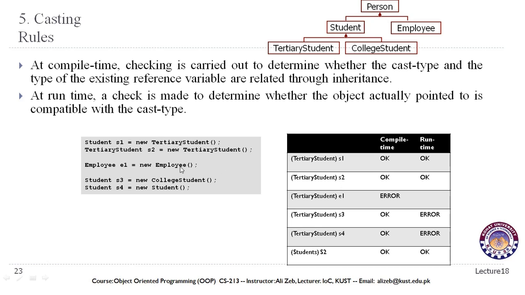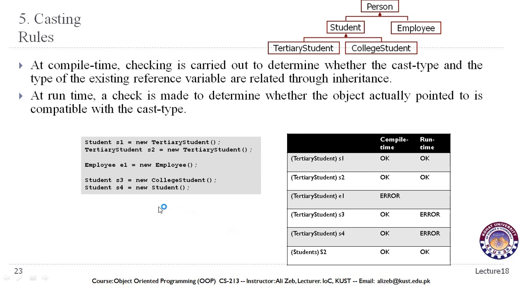And same should be the case with this one, because it is already of type tertiary student, so this conversion is already there. There is no compatibility between the tertiary student class and the employee class, so it will not be allowed by the compiler if we try to convert the object of the employee class to an object of the tertiary student class.